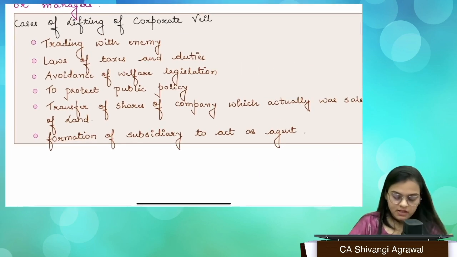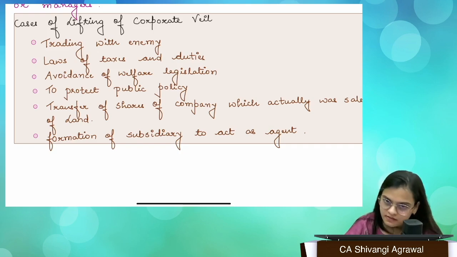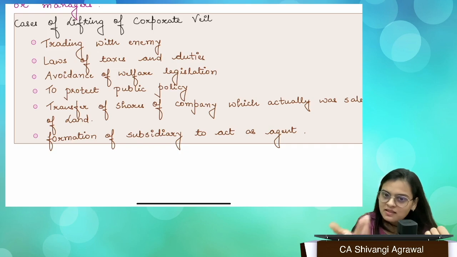Fine. The second one is laws of taxes and duties, or basically you can say protection of revenue. So what is protection of revenue? It is when the government wants to protect its revenue. If you're trying to evade taxes, they will ignore the separate legal entity status and look behind to see who is trying to do that, right?